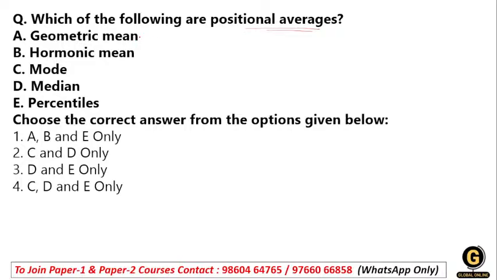Look over here, the geometric mean and the harmonic mean are examples of the arithmetic mean. Mean is not talking about position, it is talking about the average of all the given data.